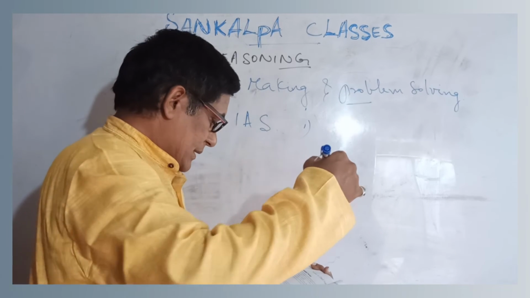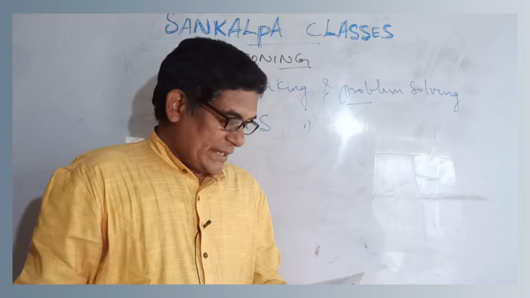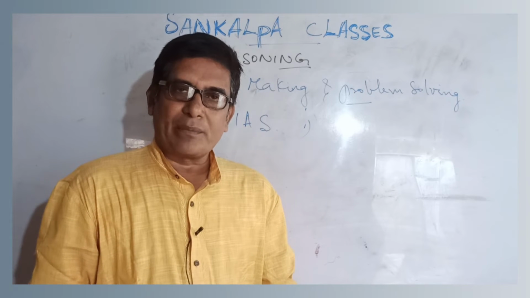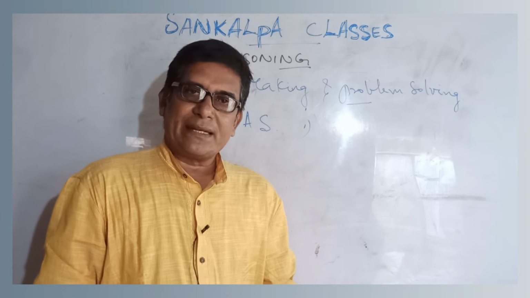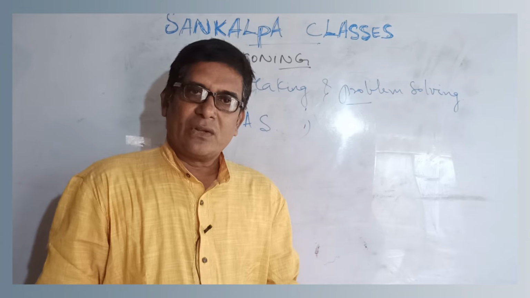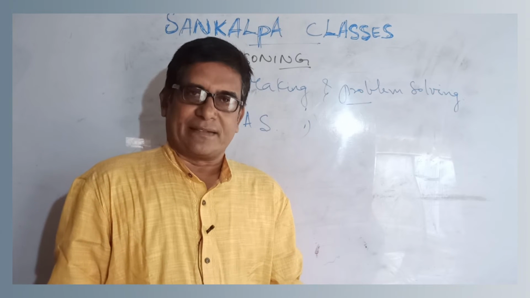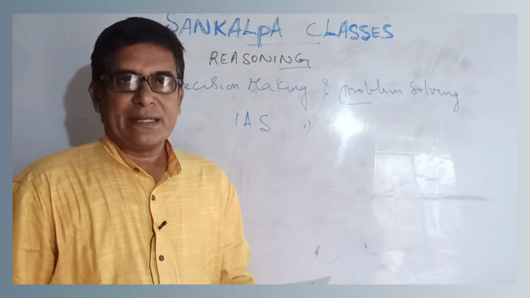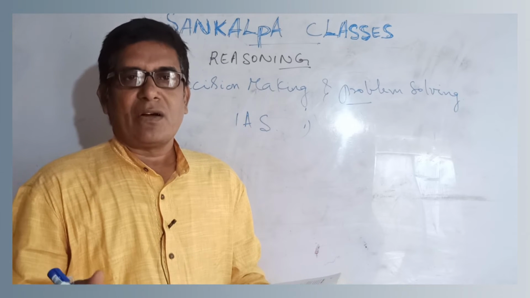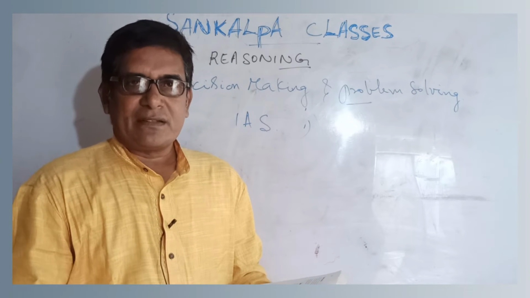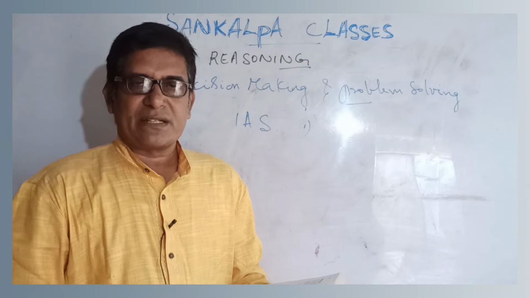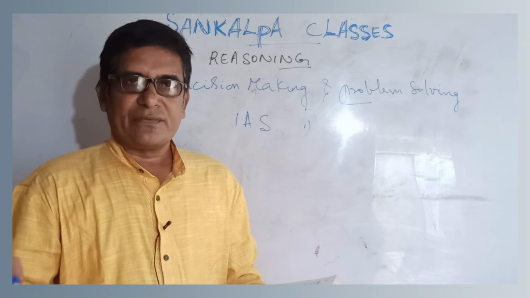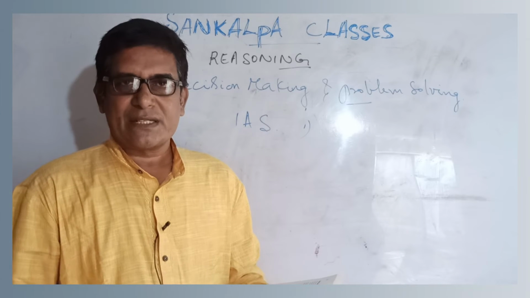One is to opt for the subject which he has studied in his graduation. Suppose he is a commerce graduate, BCom. He has to take either economics, commerce or statistics. Suppose he is a science student, he has to take either physics, chemistry or mathematics. If he is a BSc chemistry graduate, he takes chemistry as the optional subject. Of course, physics and mathematics he will also study.